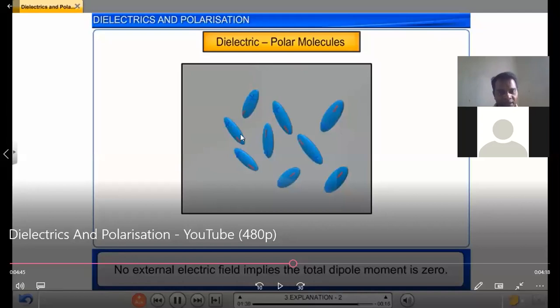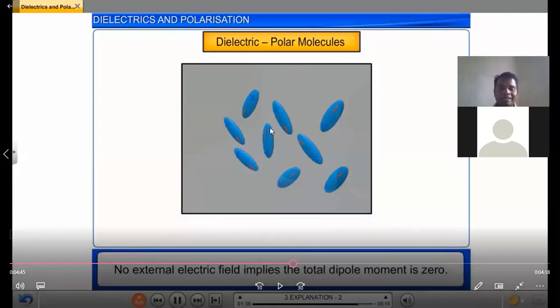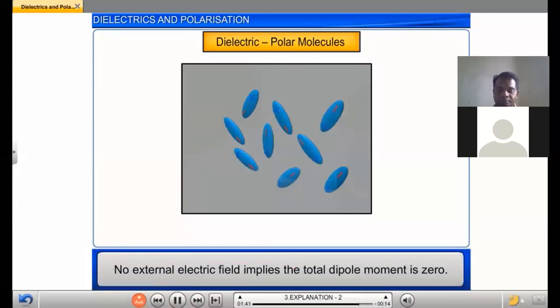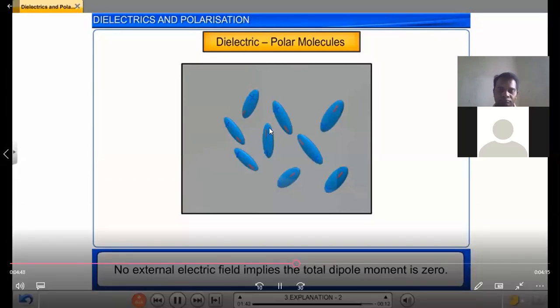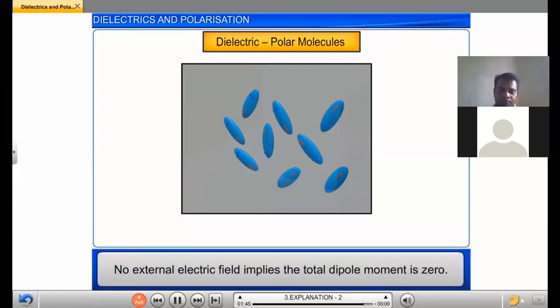Likewise, this dipole moment is cancelled with another, and this dipole moment is cancelled with another. So there is no net dipole moment. Randomly oriented due to thermal agitation, and hence the total dipole moment is zero.